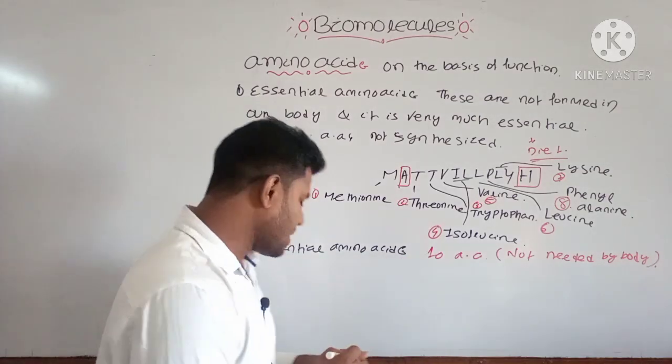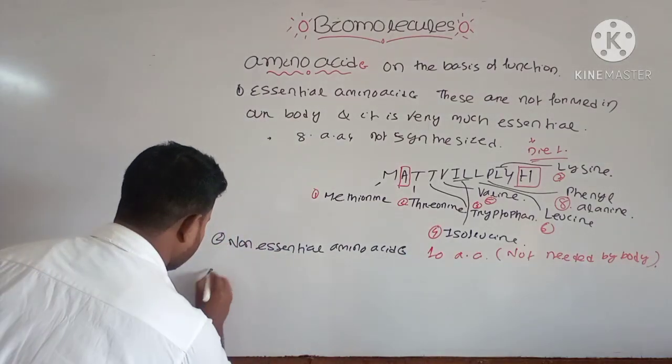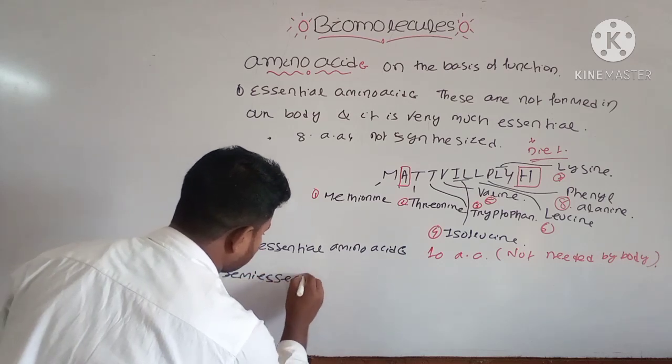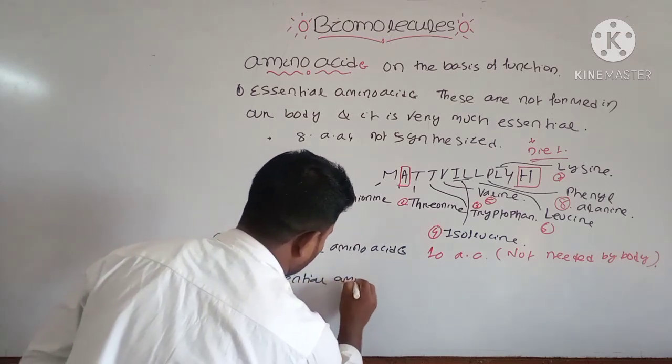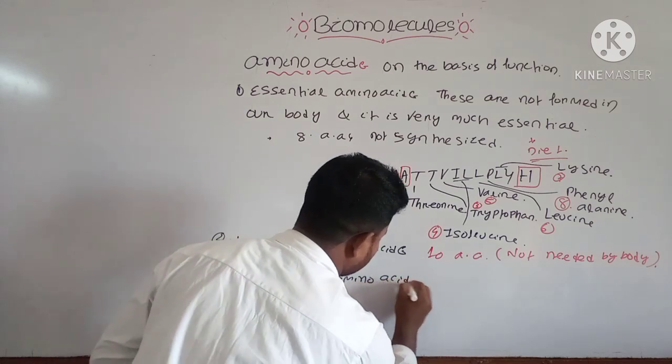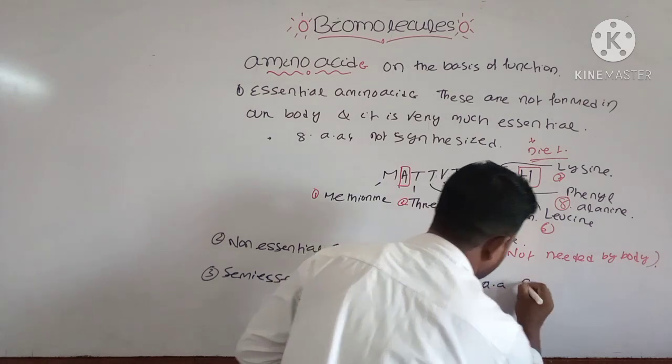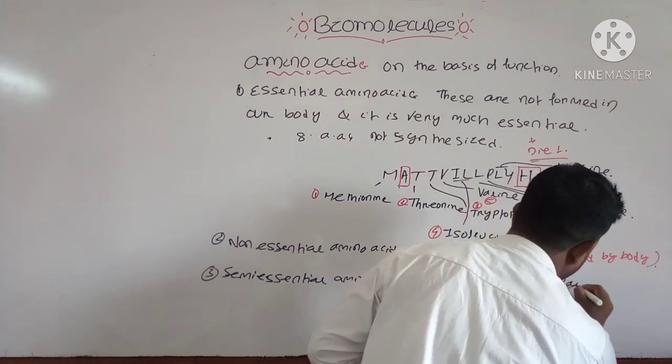And another type is your semi-essential amino acid. Semi-essential amino acids are those that are partially synthesized.